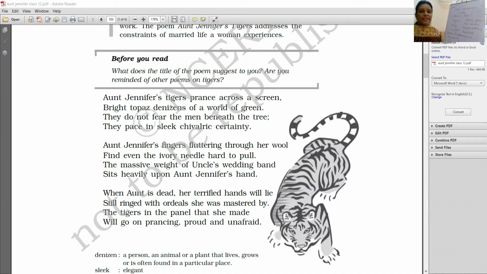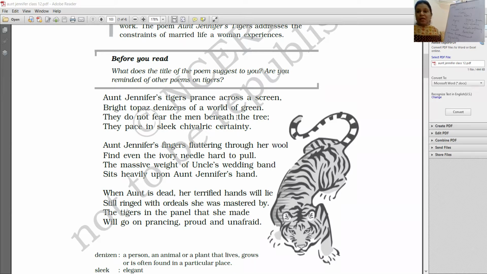Bright topaz denizens of a world of green. Topaz, the color of the tiger, the orange gold color. And where do these tigers live? In the world of green. So these are the colors of the tiger and the world of the tiger. So where does the tiger live?